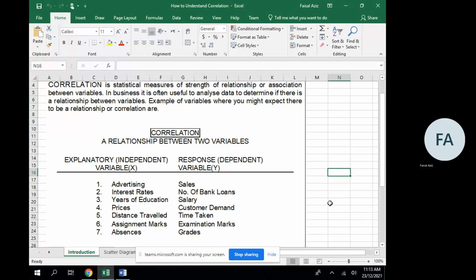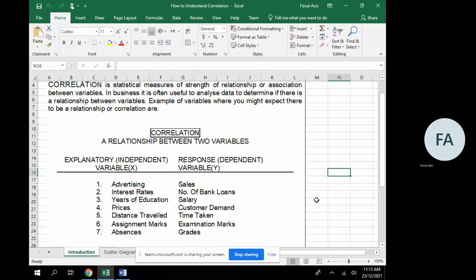So now, one thing which is clear in our minds is that we have variables of one type called dependent, the variable which receives the response, and independent variable or explanatory variable which causes its impact on the dependent variable.